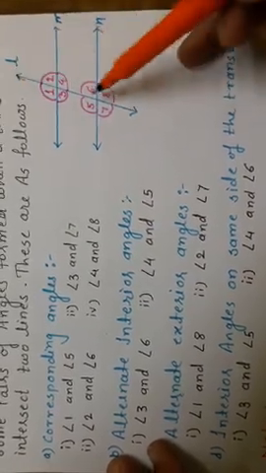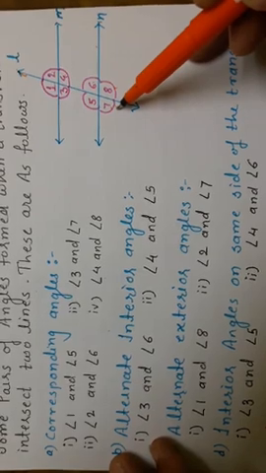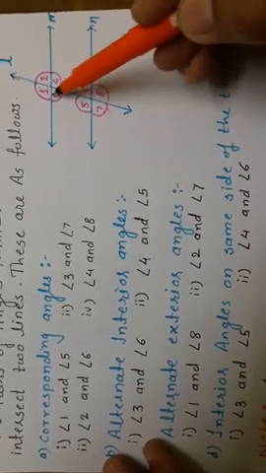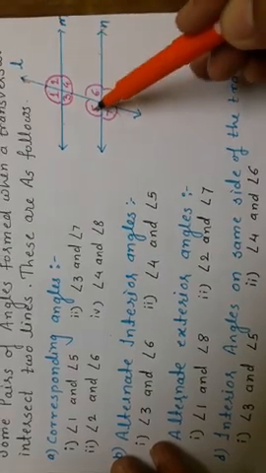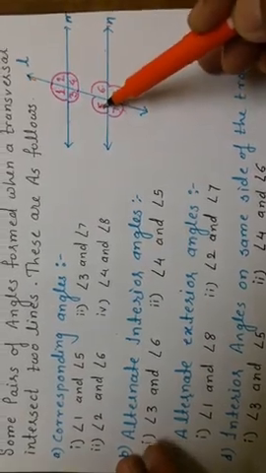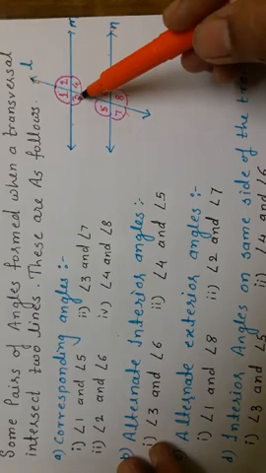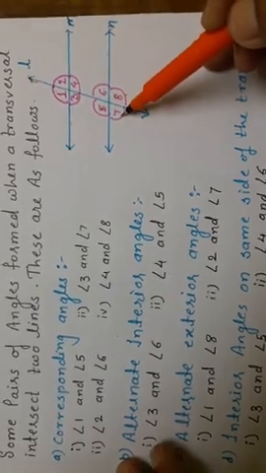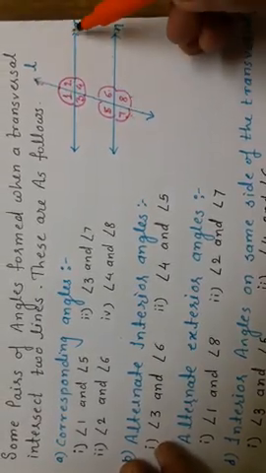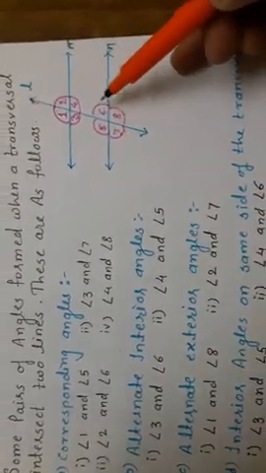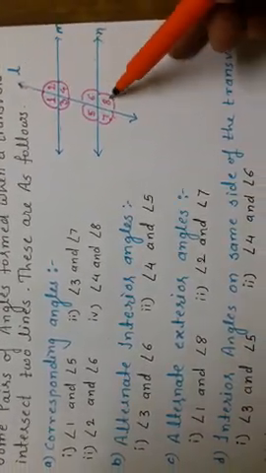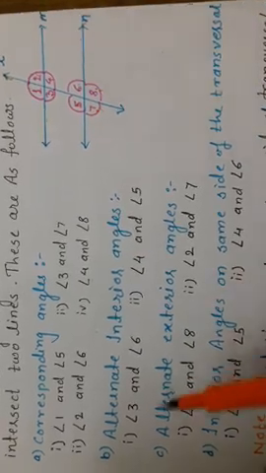On the same side of the transversal you find 4 angles. Angle 1 is above the line, and the second is angle 5. 1 and 5 are a pair of corresponding angles. 3 and 7 are a pair of corresponding angles. Now on the second side, the right side of L, 2 and 6 are corresponding angles. 4 and 8 are corresponding angles.